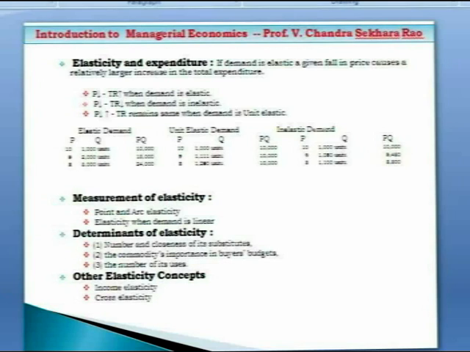So this is also very much useful to a manager because he should know the effect of price change. If he wants to reduce the price or increase the price, how it is going to affect the expenditure to the consumer or revenue to the firm.